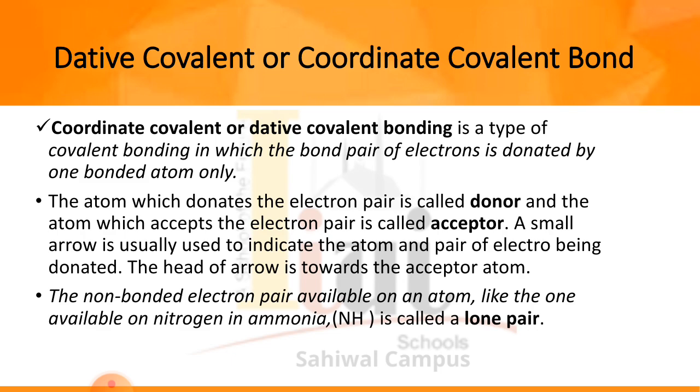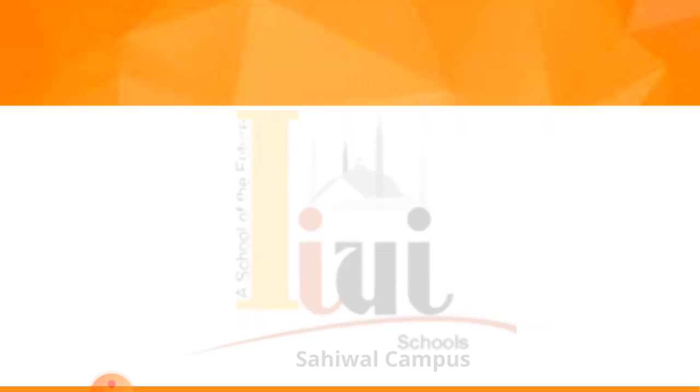donor toward acceptor. The second example is about ammonia and boron fluoride, that is BF3. Ammonia has a lone pair of electrons and boron trifluoride is electron deficient, so ammonia as a donor donates its bond pair of electrons to the boron trifluoride, and boron trifluoride acts as an acceptor and accepts the electron pair from the ammonia. So here also a coordinate covalent bond is formed.